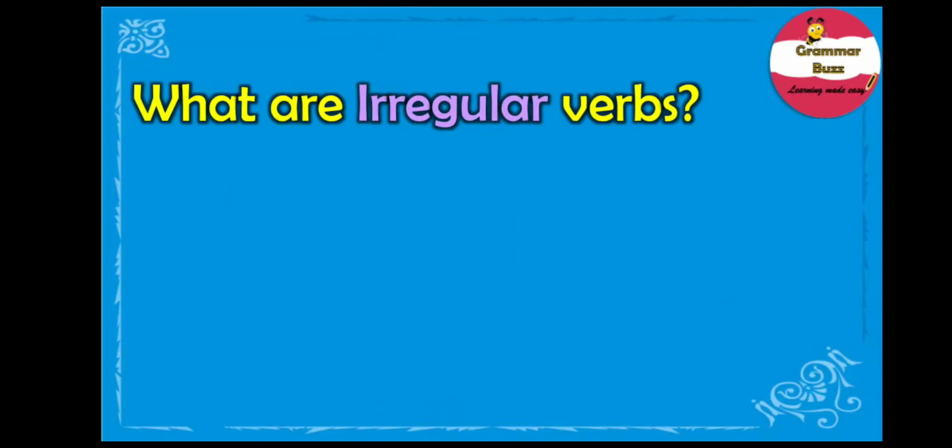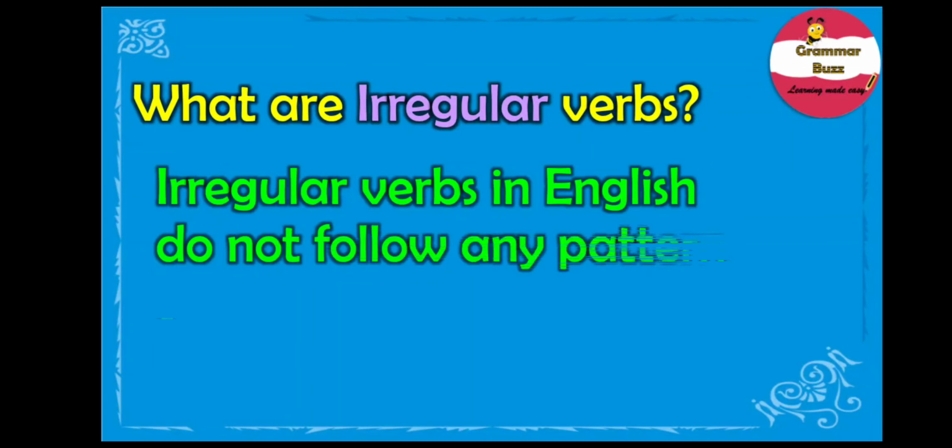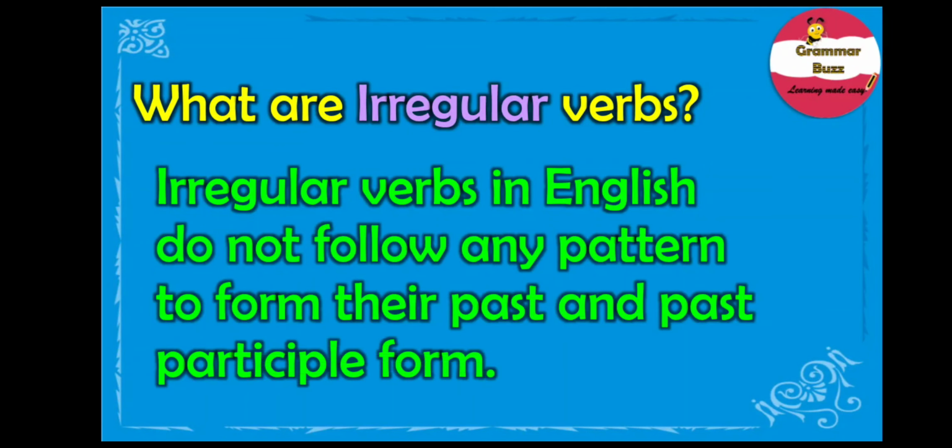Well, then what about irregular verbs, or verbs that do not follow a regular pattern to convert their root form to past or past participle form? What are they known as? Well, we simply call them irregular verbs. That's because they do not follow any regular pattern. So what are irregular verbs? Irregular verbs in English do not follow any pattern to form their past and past participle form, unlike regular verbs.